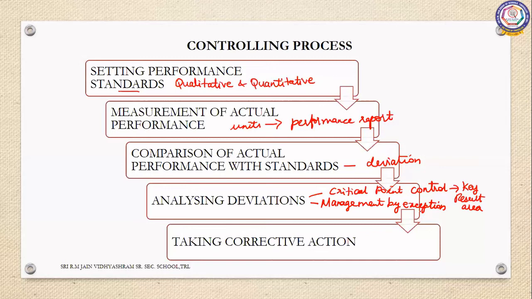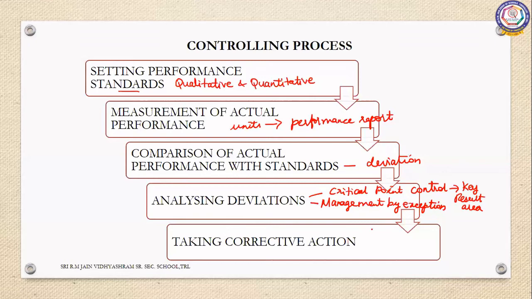So in analyzing deviation, we have critical point control where we can never allow any deviations. Not even a percentage of deviation can be accepted in critical point control, because they are key result areas that will directly affect the revenue. But on the other hand, we have management by exception where a certain percentage of deviation is acceptable, but when it exceeds we have to pay attention to it.